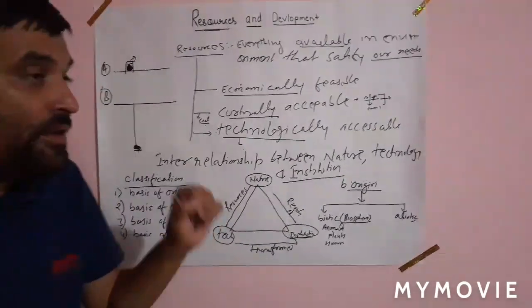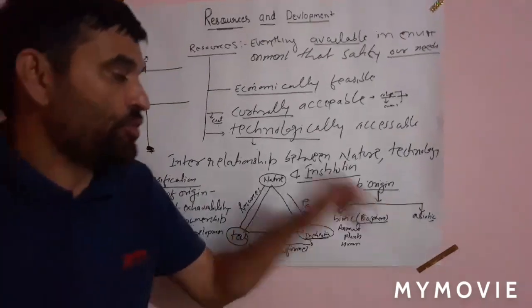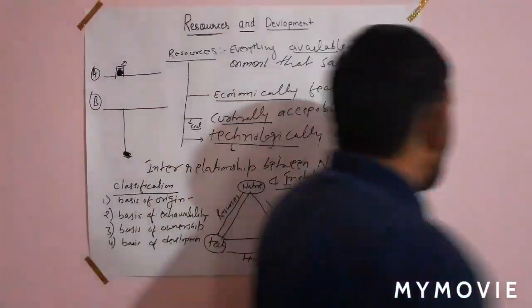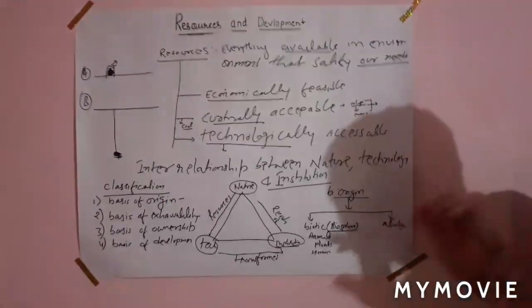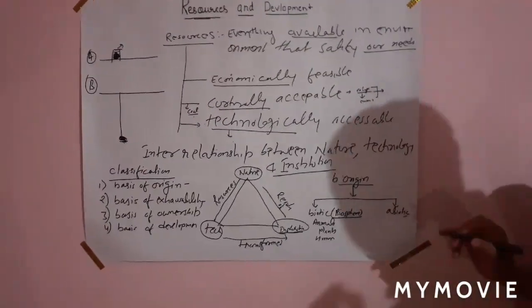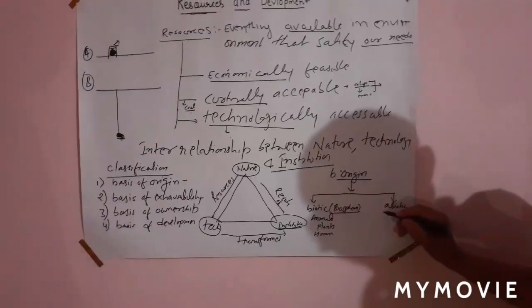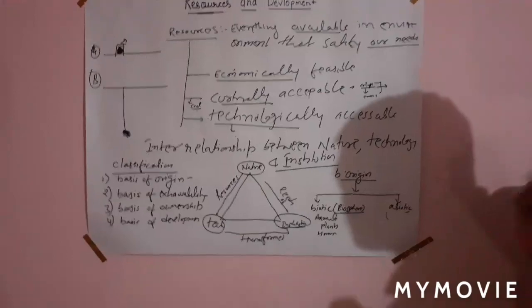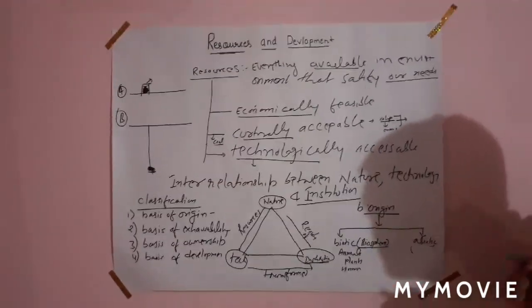Now moving to the abiotic resources. Abiotic resources do not have life, जिनमें कोई life exist नहीं करती, or you can say they are the man-made things. Man-made things are also abiotic resources.